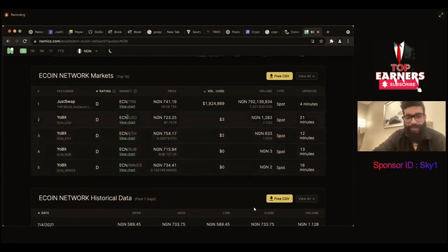We have not started big on this because the documentation and everything is in process, but 4 more pairs have already been introduced, and this is your second index. So you qualified for 2 indexes. You qualified for Nomics, which comes number 3 in the world in terms of crypto market data, and Yobit also, which is a tier 8 exchange. You can see the volume is not there because the wallet is under creation and maintenance, but these 4 pairs, USD, Ethereum, Waves and Ruby, have already been created.